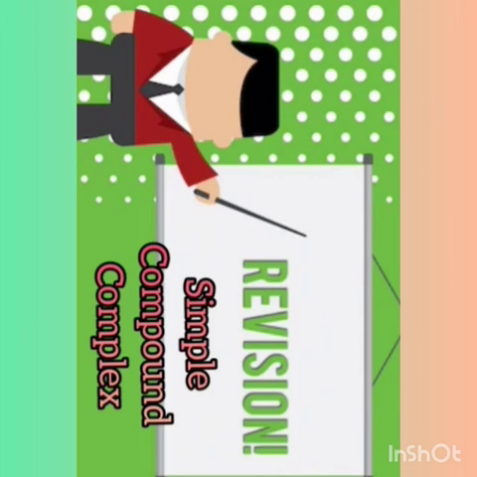To be very clear, a simple sentence consists of one phrase and one main clause. A compound sentence consists of two main clauses joined by a coordinating conjunction. A complex sentence consists of one main clause and one or more subordinate clauses. You should be very clear what a phrase is, what a clause is, and the two types of conjunctions: coordinating and subordinating. Coordinating conjunctions join two complete sentences. Subordinating conjunctions join incomplete sentences, so they are used in complex sentences.